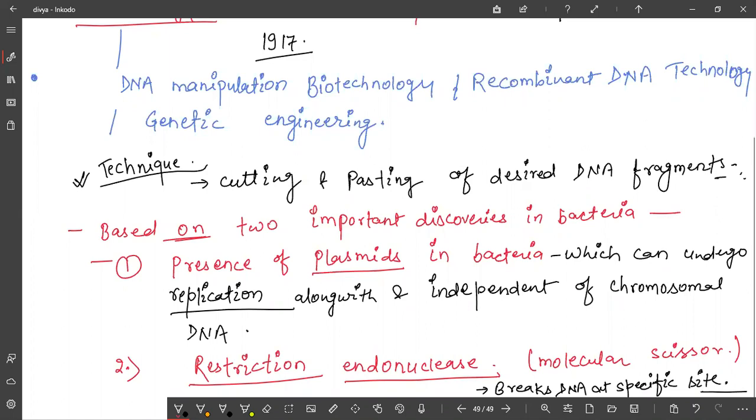It breaks the DNA at a specific site, and that's why it is also called molecular scissors. This question is asked in NEET also: molecular scissors, and four options will be given, and one option will be restriction endonuclease. So restriction endonuclease is also known as molecular scissors.